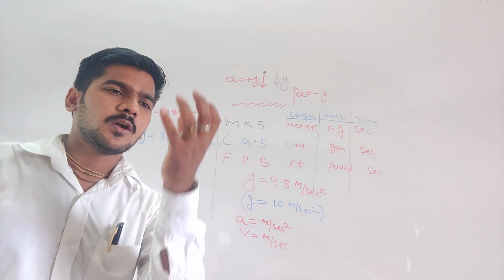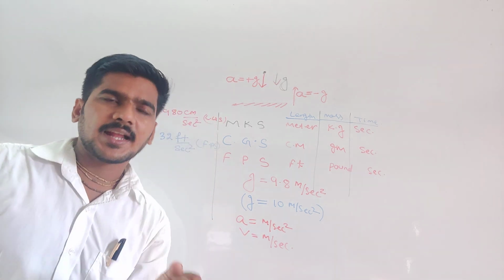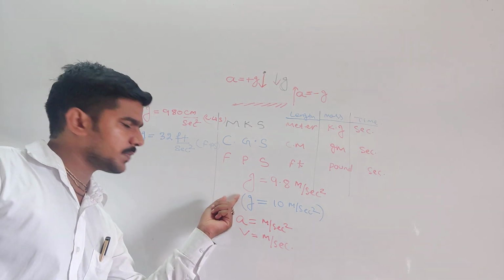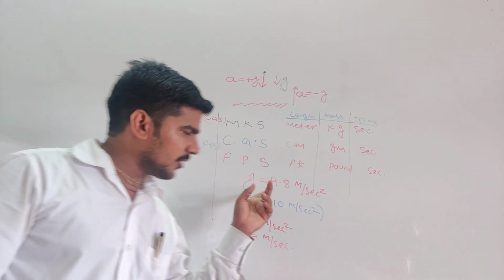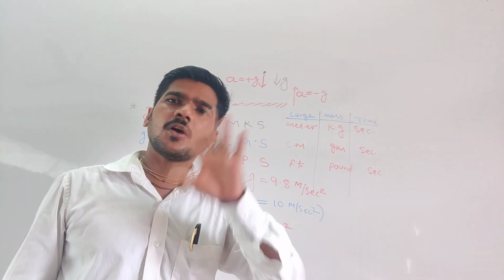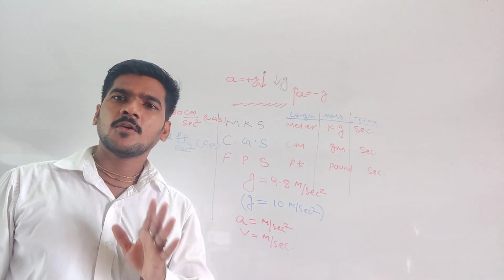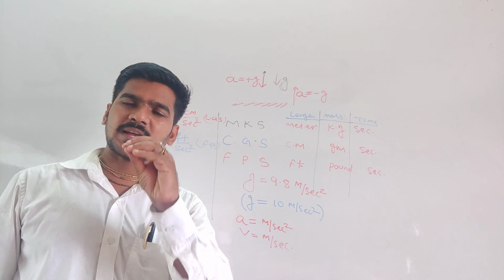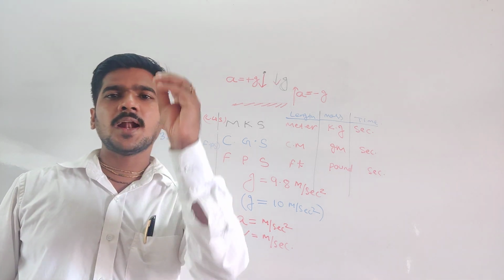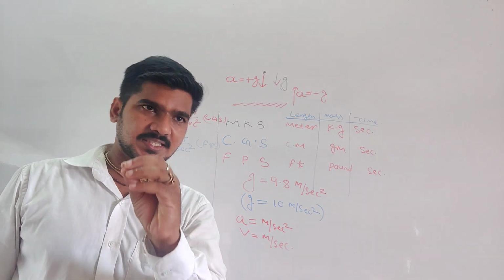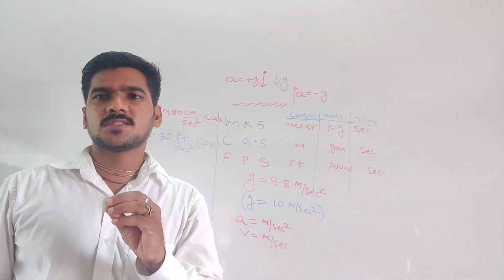That means Earth attracts everybody with this acceleration. Another important thing is the value of g is not constant for all positions. The value of g is maximum at the surface of Earth. If you move upward, the value of g decreases. We will discuss this in the gravitation chapter.